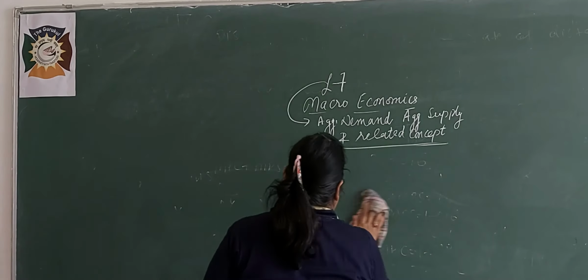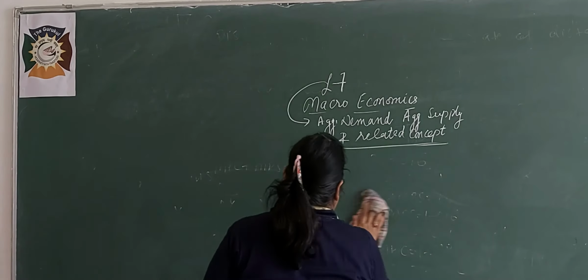The next topic I am telling you is the relationship between propensity to consume and propensity to save. Propensity to consume means APC. Propensity to save means APS. We have to prove it. Let us start: APC plus APS is equal to 1.